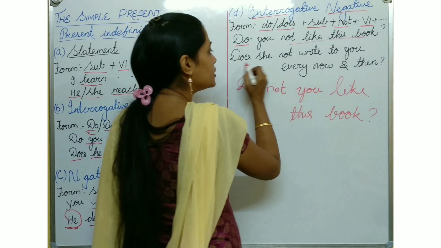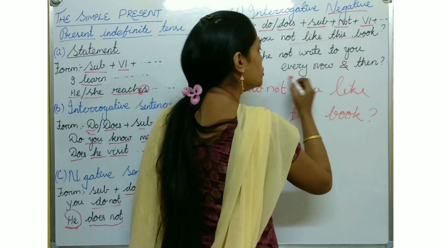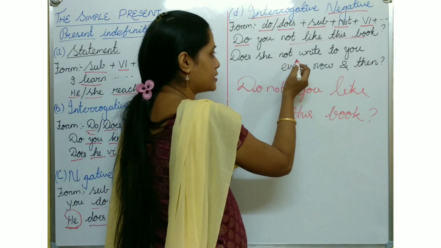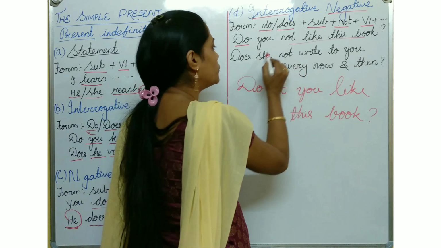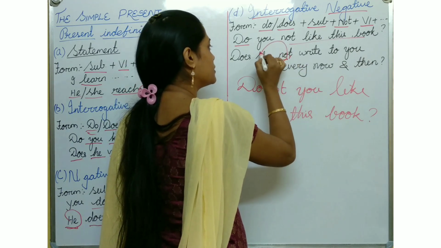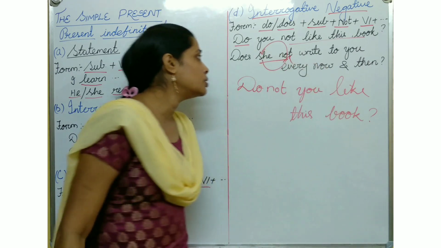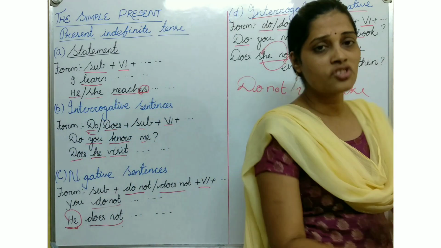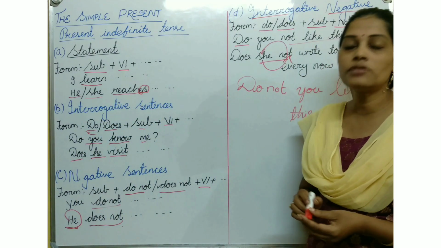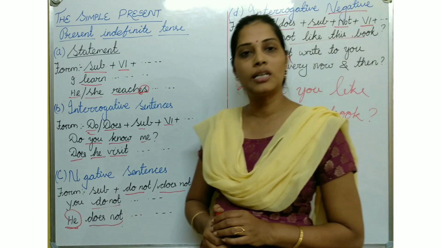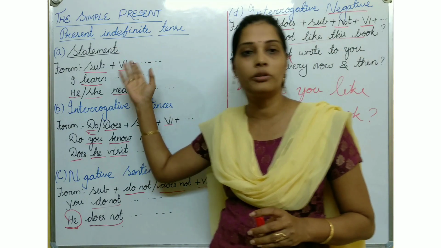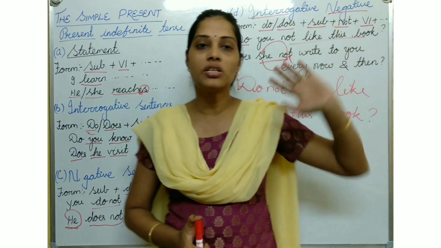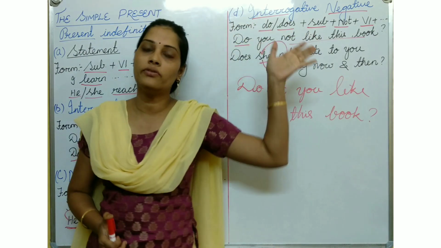Again, does she not write to you every now and then? Now we can say doesn't she, putting not with does and she after it. So, doesn't she write to you every now and then? Nowadays it changes and is modified. As I told you before, there are three types of sentences. The first is the affirmative sentence, the second is interrogative, the third is negative, and now again, interrogative negative.